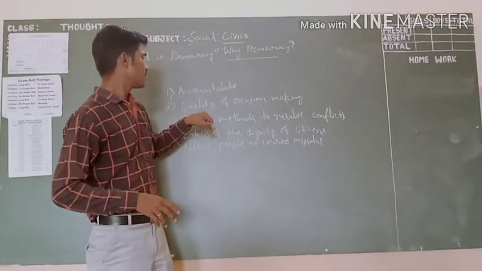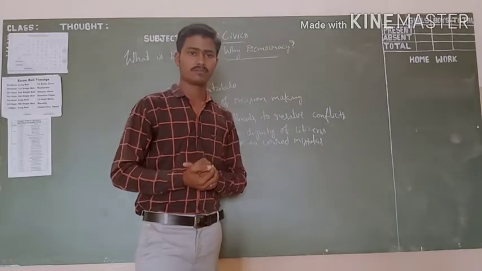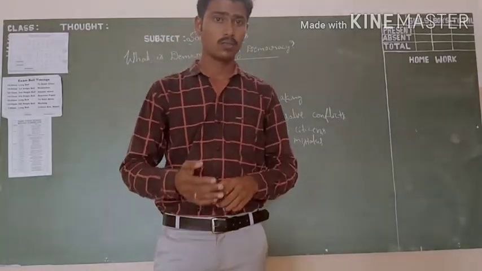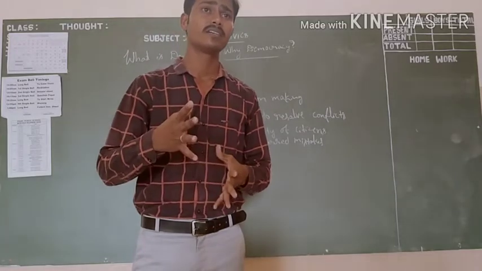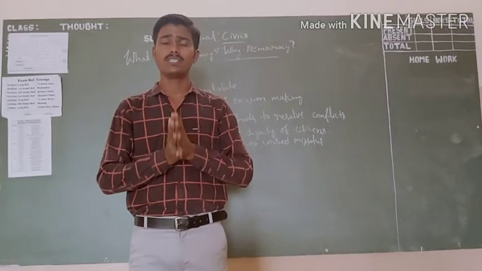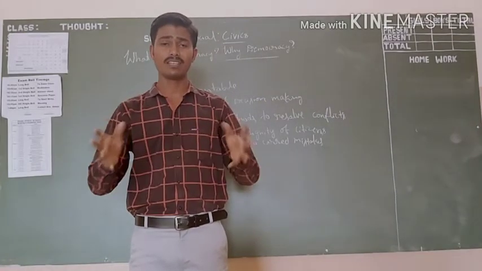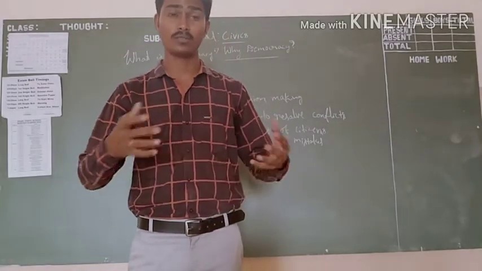Then, the better methods to resolve conflicts. What happens in China? Take the example of China. There, when people go against the government, they resolve it in a forceful manner.